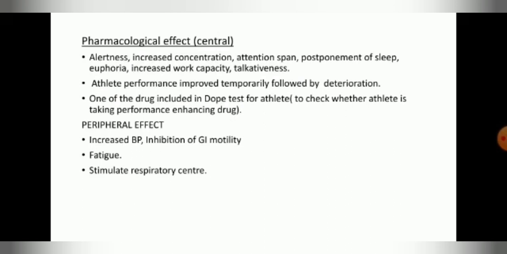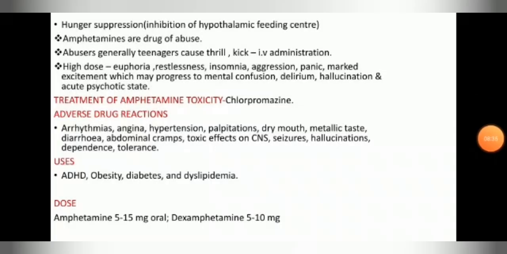It is one of the drugs included in the dope test for athletes to check whether the athlete is taking a performance enhancing drug. Peripheral effects: increased BP, inhibition of GI motility, fatigue, stimulation of the respiratory center. Hunger suppression through inhibition of the hypothalamic feeding center.